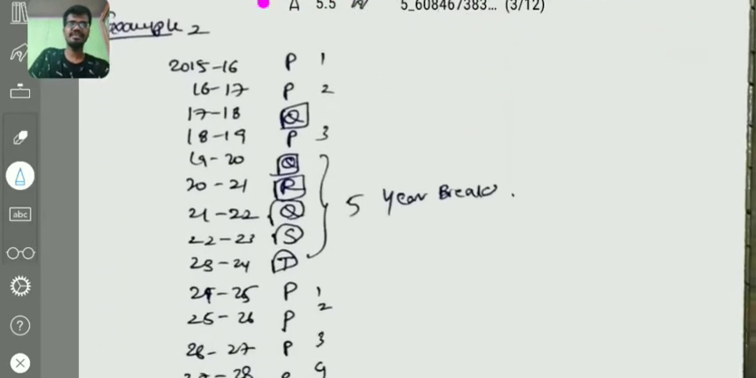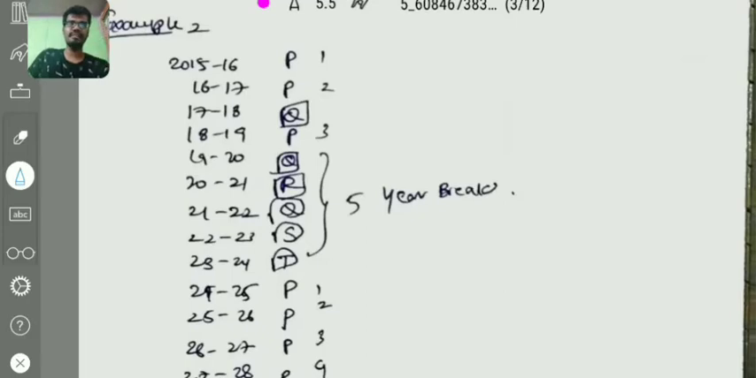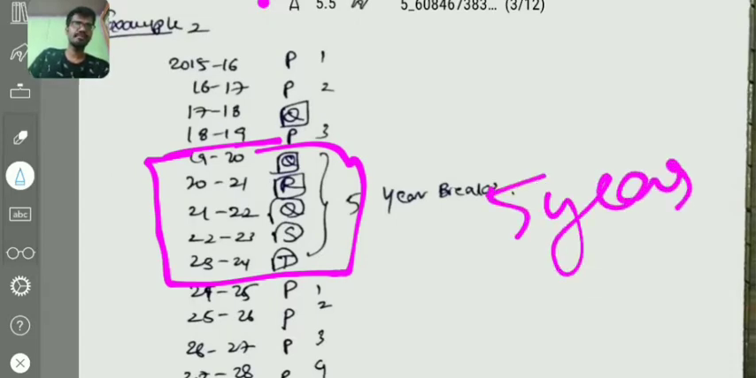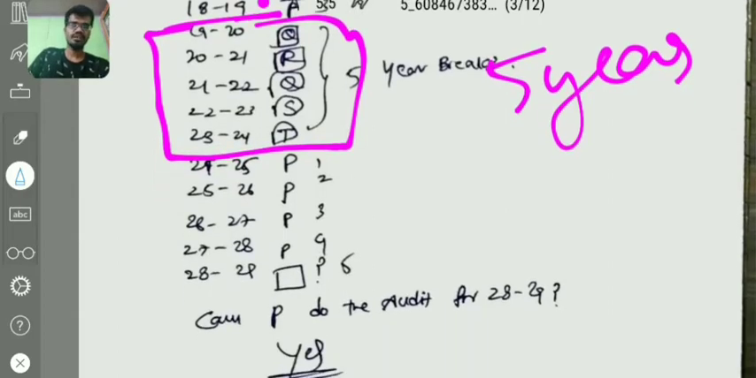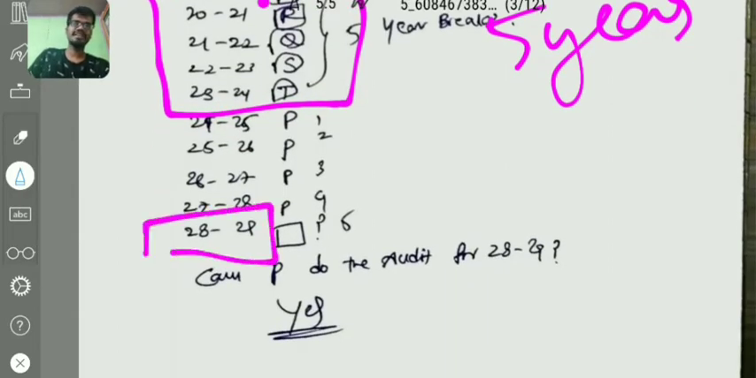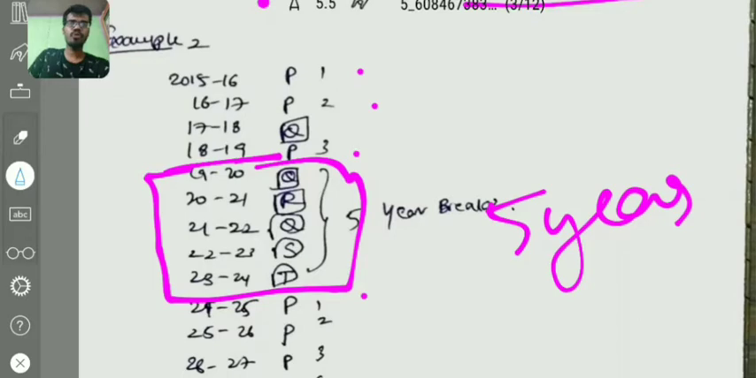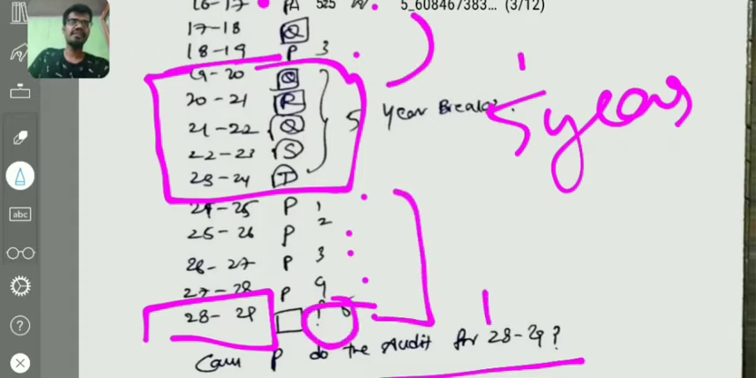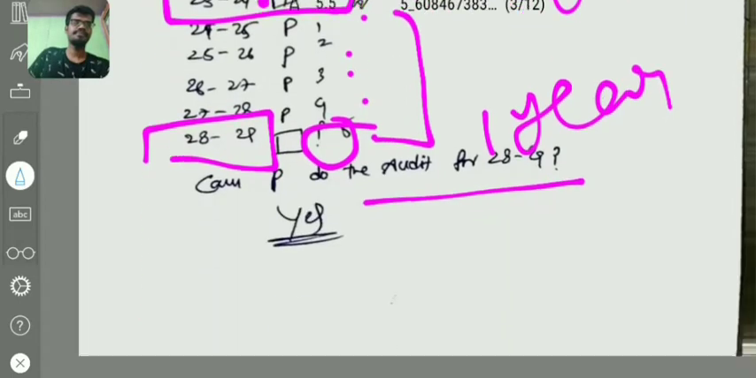Coming to our second example, same example: 15-16 P, 16-17 P, 17-18 Q, 18-19 P, 19-20 Q, then 20-21 and 21-22 different auditors are there. From 22-23 to 26-27, there are 5 different persons and 5 years. There is a break for P for 5 years. This can be considered as a cooling period. The same point has been discussed. Then in 28-29, whether P can be appointed as an auditor: yes, P can be appointed as an auditor. These 3 shall be considered as one term, and from here a new term begins. So there is 1 year left here, and P can be appointed as auditor. Right?